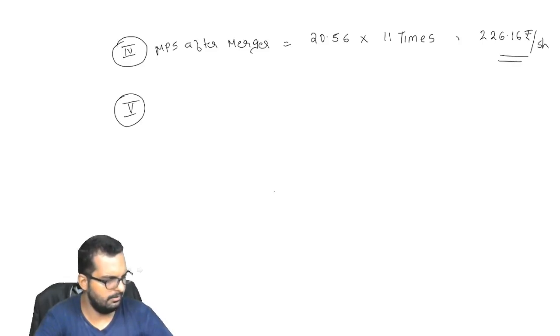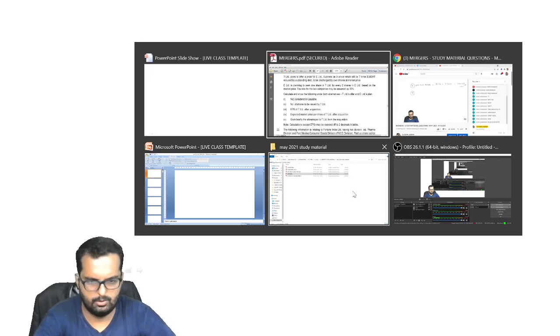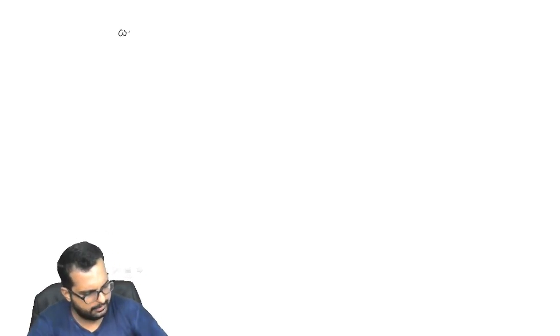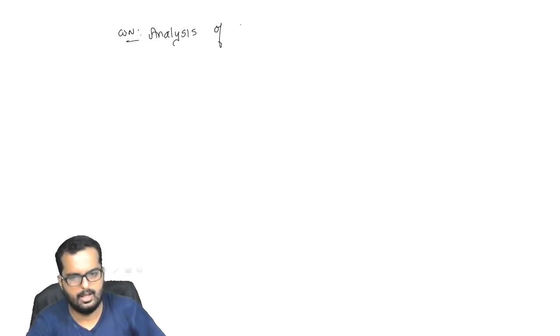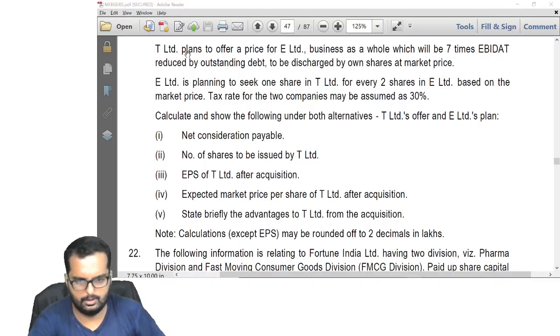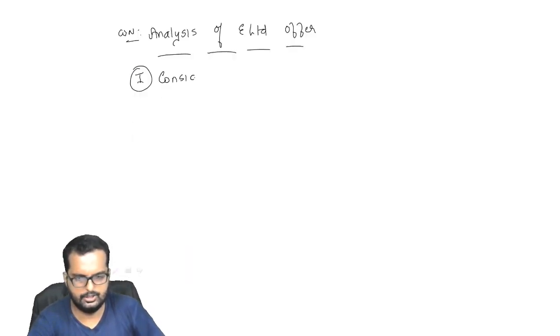Friends, I believe you are all done with this. Alright, let's go to the next part now. Okay, so now I will do analysis of E Limited's offer. Analysis of E Limited offer. Alright, let's do it one by one once again. What was the first requirement? Consideration payable.